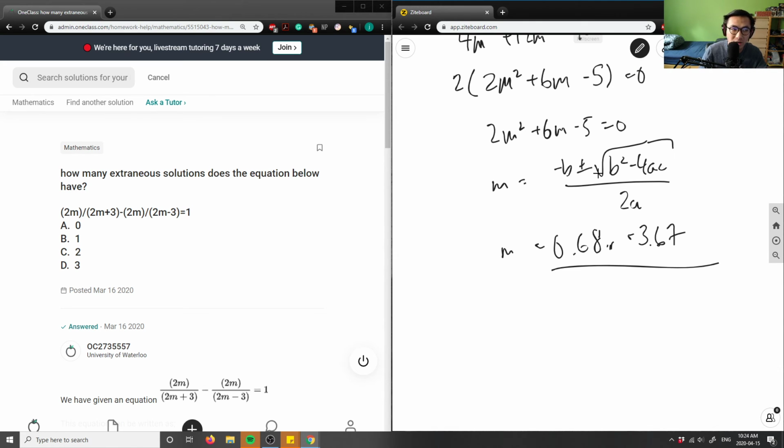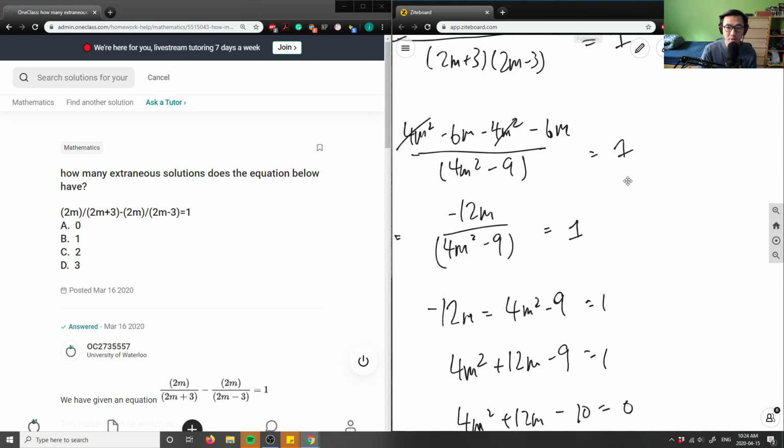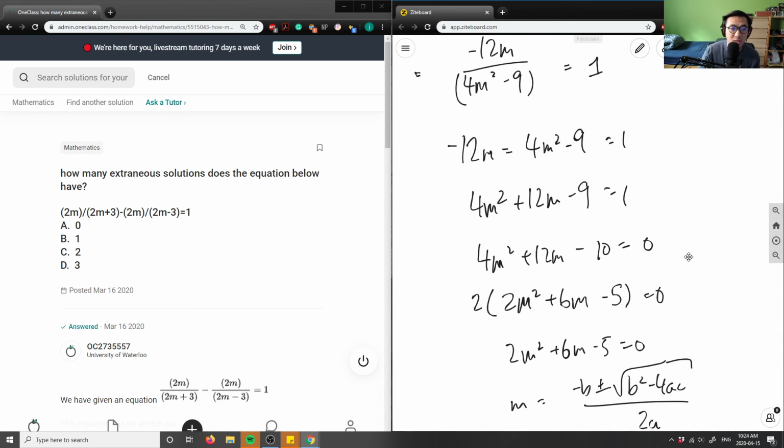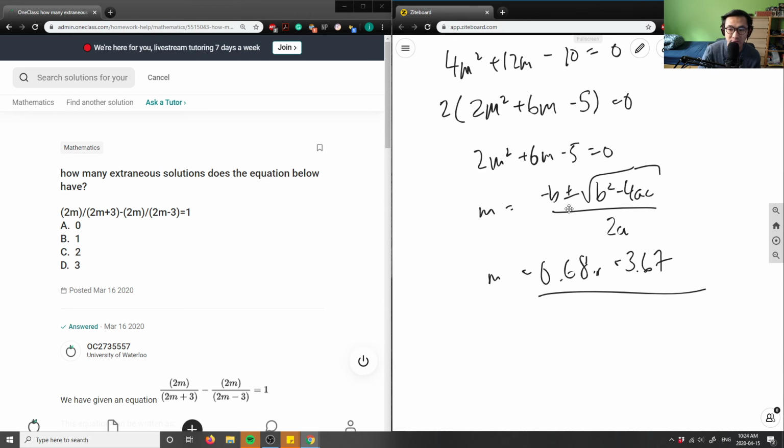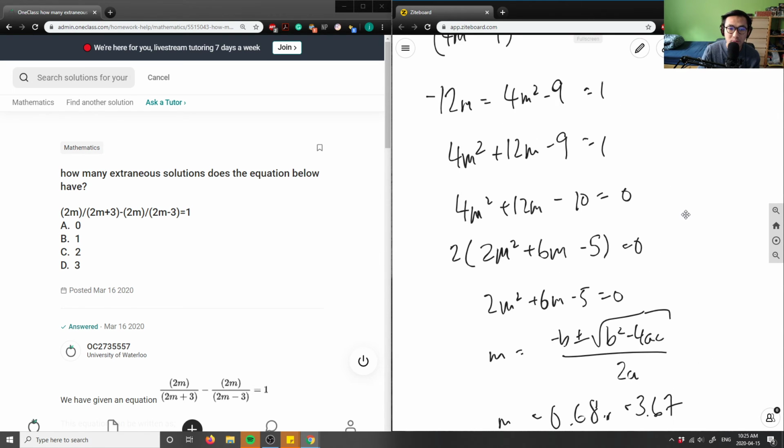But when we talk about an extraneous solution, what is an extraneous solution? Remember, when we're solving for roots, we're looking at types of discontinuity, right, or a missing solution. We only know if a solution is extraneous if we could cross it out in a rational expression here. So negative 0.68 and negative 3.67 is indeed our solution for this problem, but it's not particularly an extraneous solution. I didn't cross anything out in terms of my rational expression.